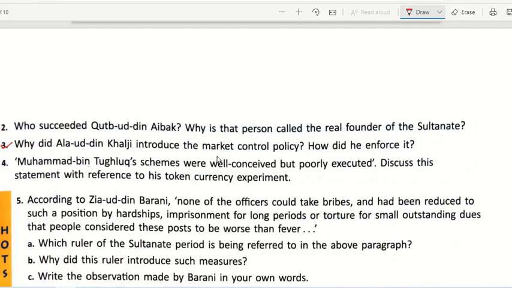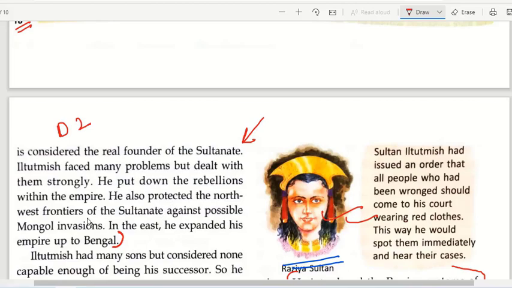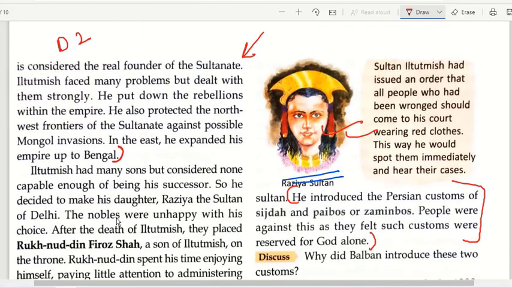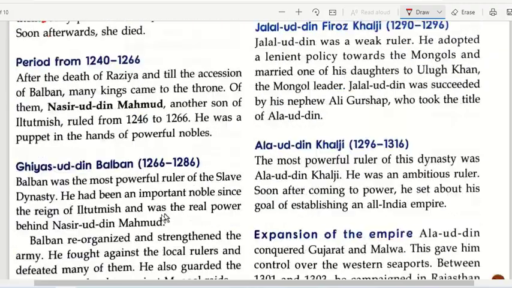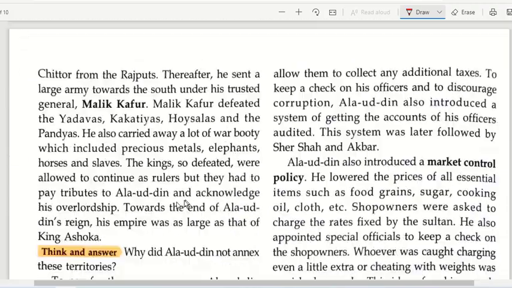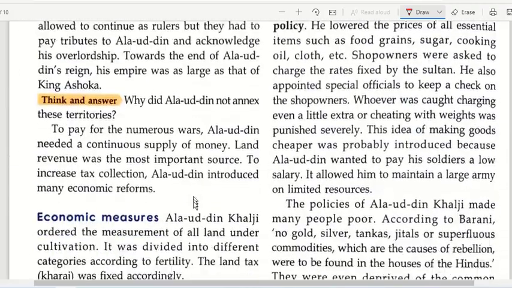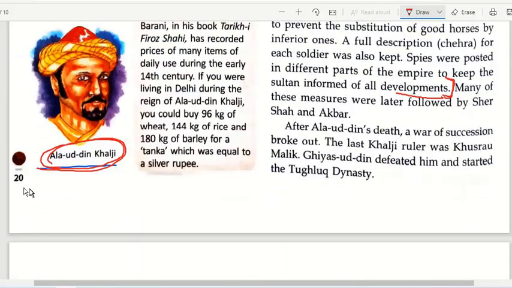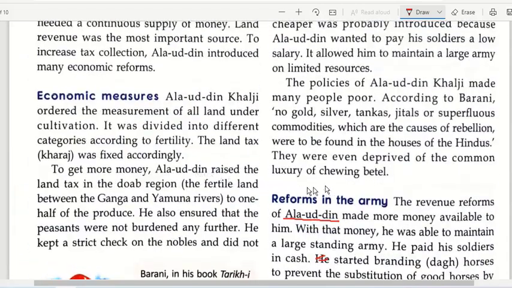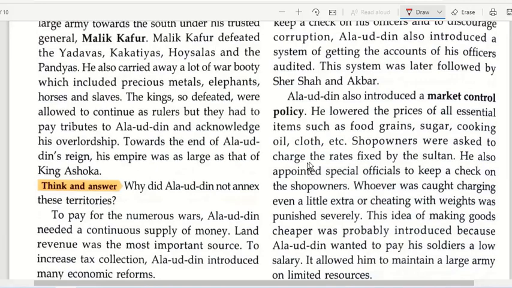Like, sometimes they were not able to implement it, as happened in the time of Muhammad bin Tughlaq. Okay, all right. Now moving on to Alauddin Khilji expansion. This is your page number 20 for D3. It is mentioned here, so you have to start from here.